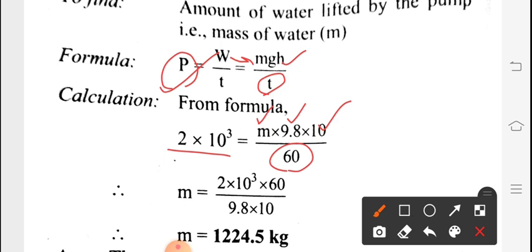Now this m we are keeping as it is on the right hand side and the remaining things will shift to the left hand side, which means this 60 will go to the numerator: 2 into 10 raised to the power of 3 into 60. And in the denominator 9.8 into 10.